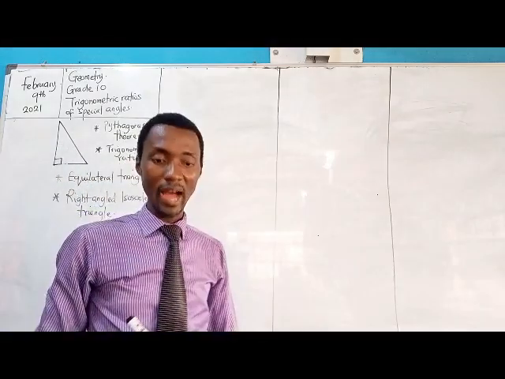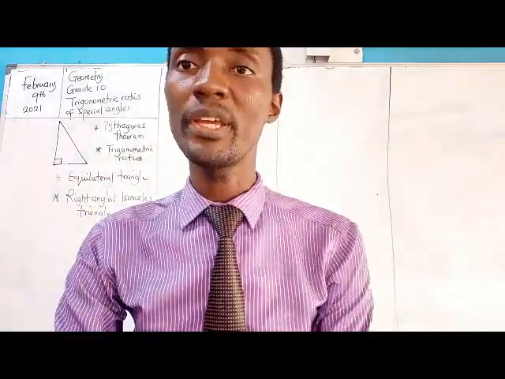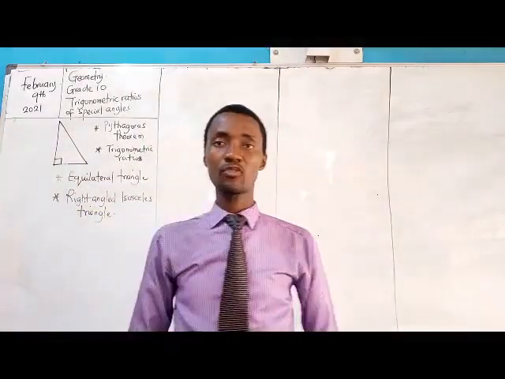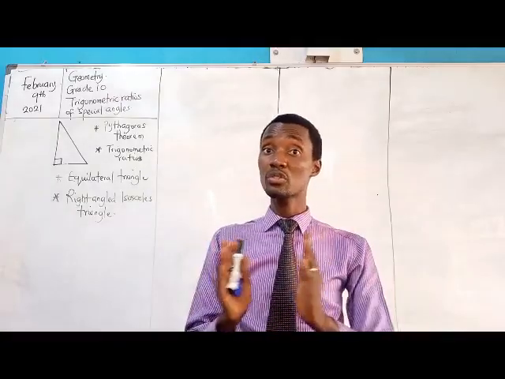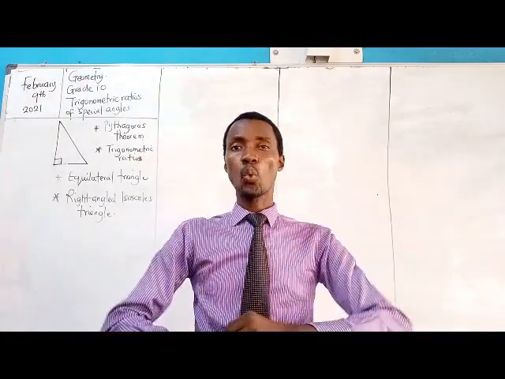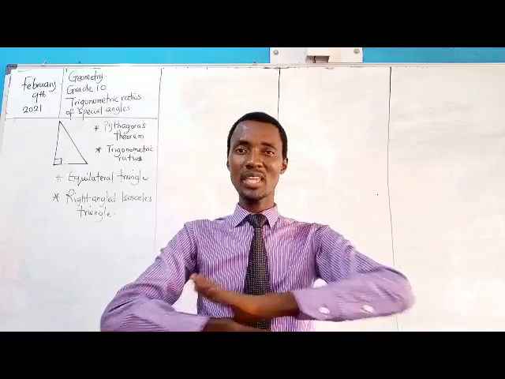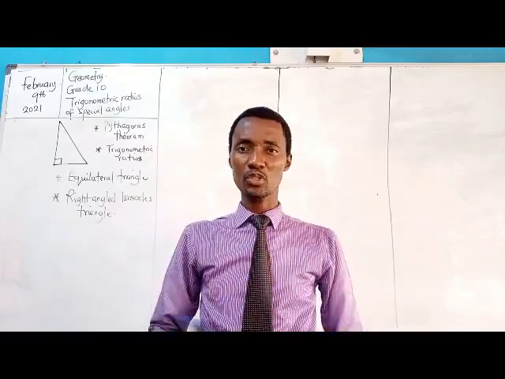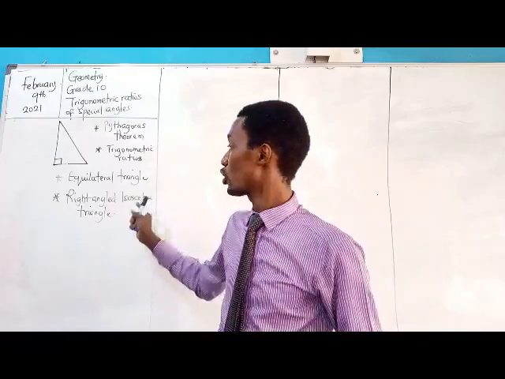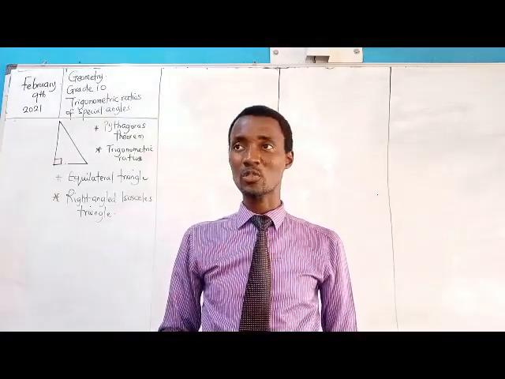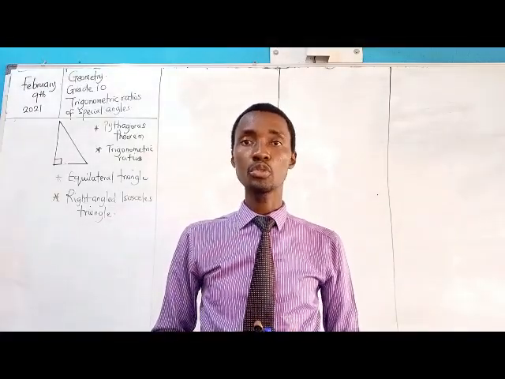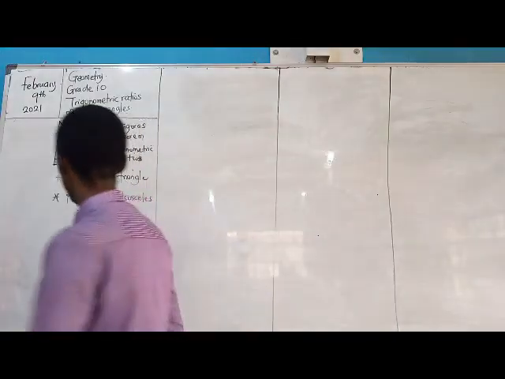The right angle isosceles triangle will be the next type of triangle we'll consider. So these two triangles, well handled, will help us obtain all the various types of trigonometric ratios that we consider as special as it pertains to trigonometry. So let's look at this.